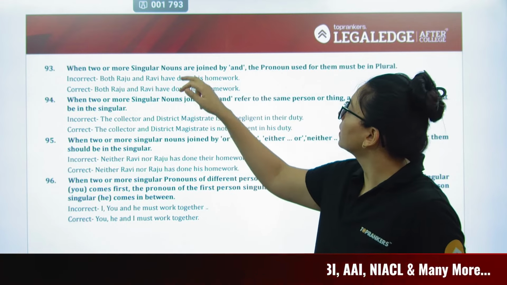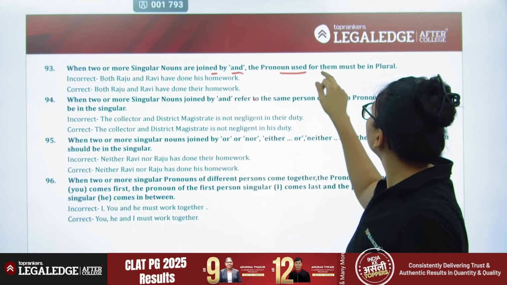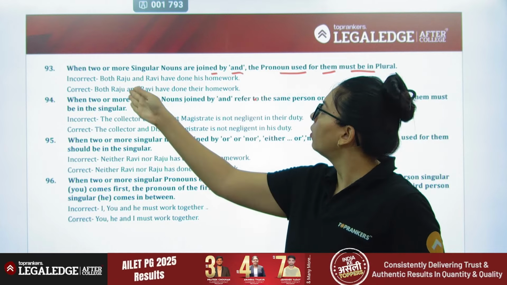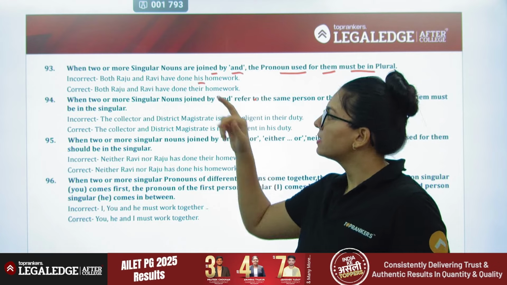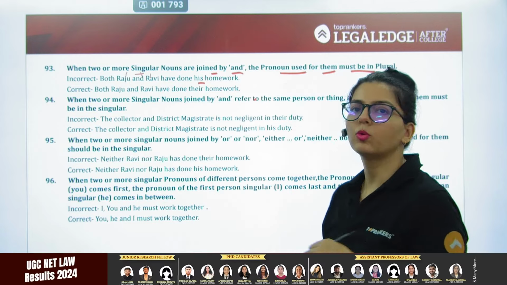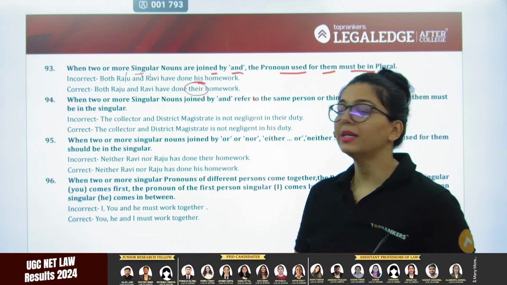When two or more singular nouns are joined by and, the pronoun used for them must always be plural. Clearly. So if I say both Raju and Ravi have done his, ये नहीं हो सकता. Both, right? यहाँ पे दो subject आ गए ना, तो pronoun भी plural दो मुझे. So over here it is going to be there.